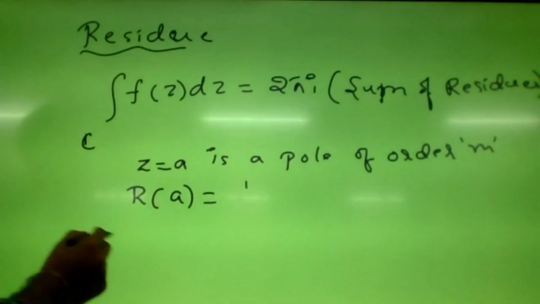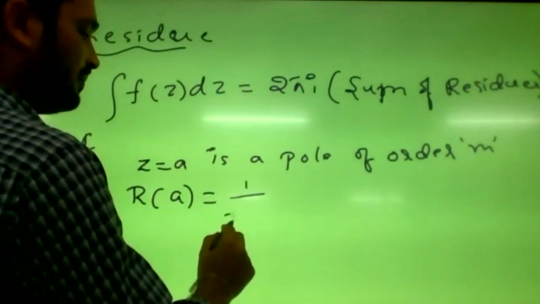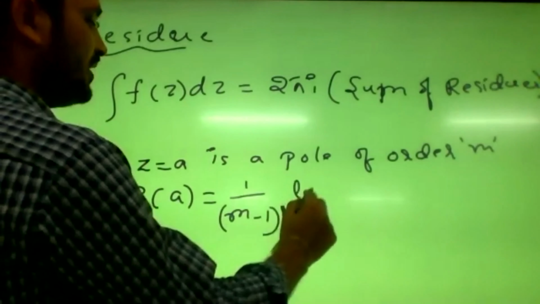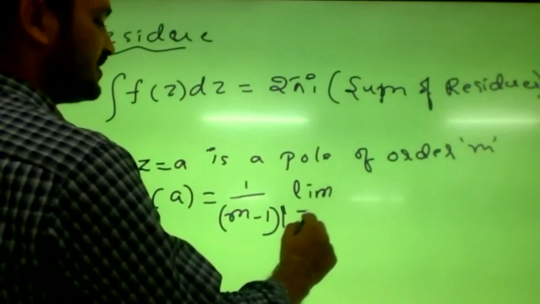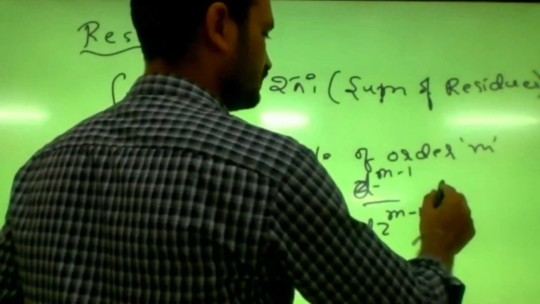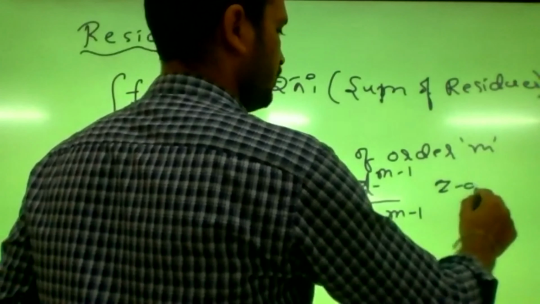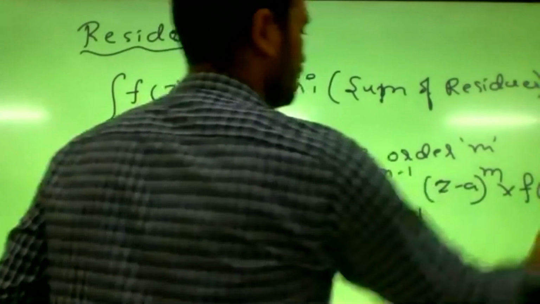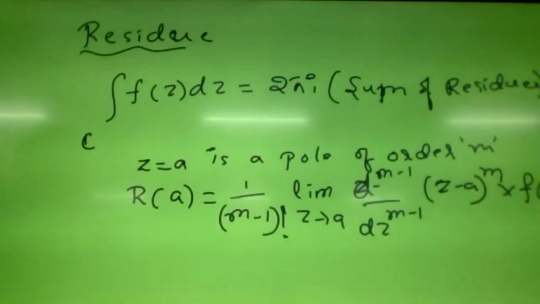Then the residue R of a is given by 1 by (m minus 1) factorial, limit as z tends to a, d to the power m minus 1 by dz to the power m minus 1 of (z minus a) whole power m into f of z. So this becomes the residue formula.